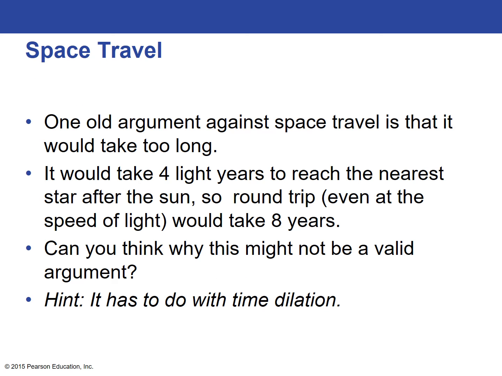One of the old arguments against space travel was actually that it would take too long. And this seems very logical: if, let's say, the nearest star after the sun is 4 light years away, a round trip to even the closest star at the speed of light, they would have said, would take 8 years. Now, can you think of a reason why this might not be a valid argument? And a hint is it has to do with time dilation.